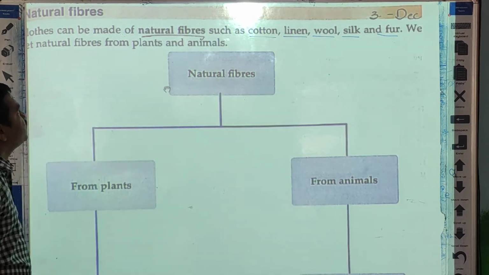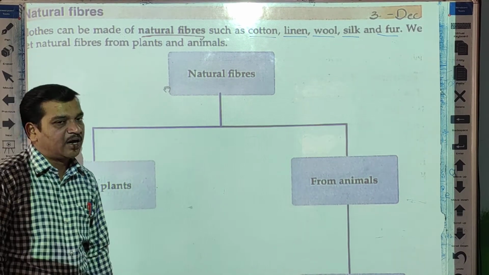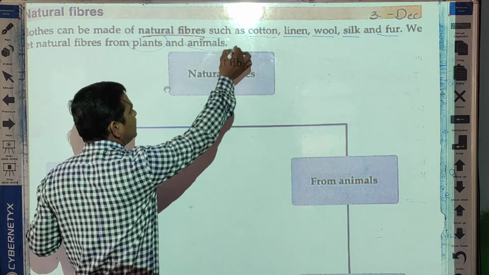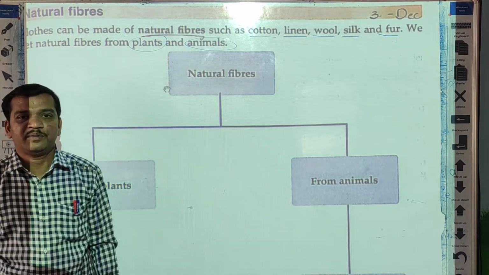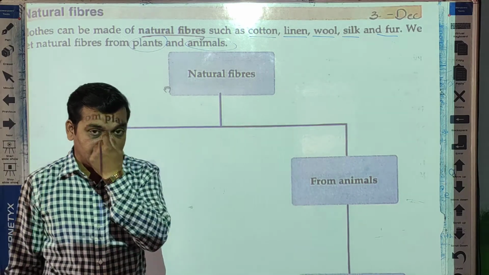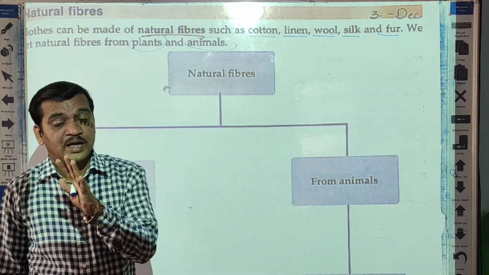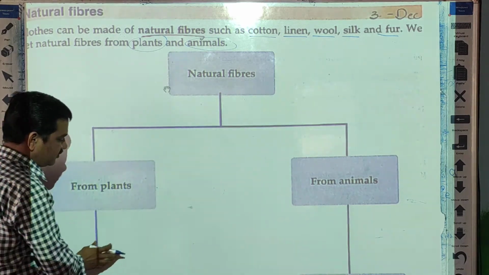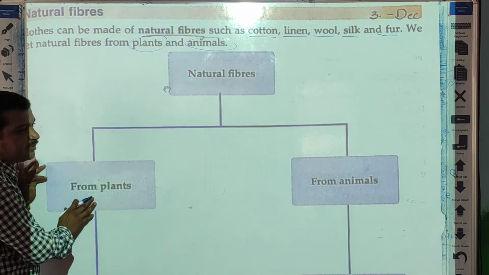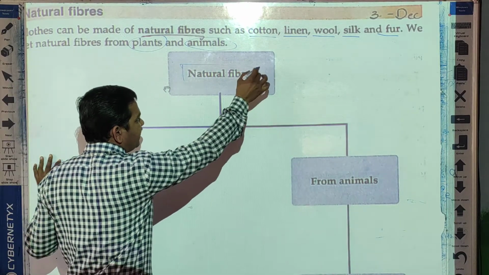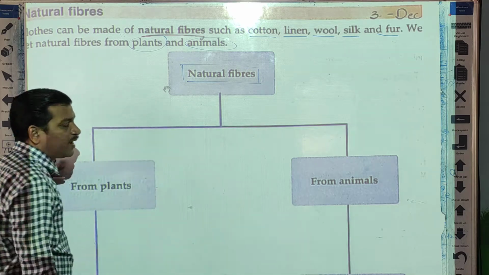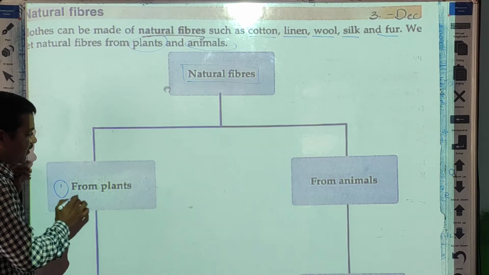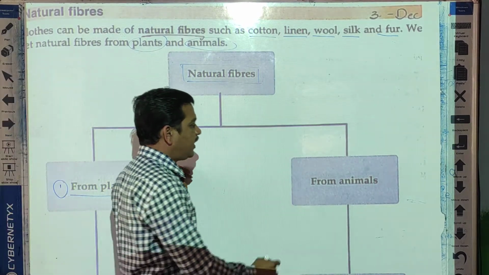So these natural fibers are obtained from plants and animals. We can see this is a mind map, so you can keep it in mind. This is called natural fibers. Natural fibers are obtained from plants and from animals.